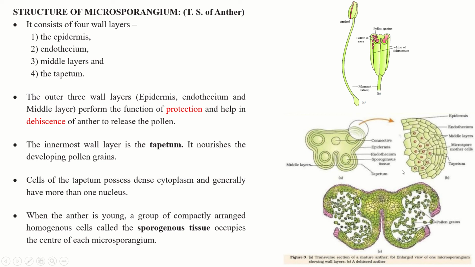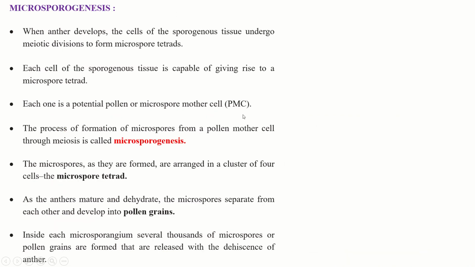When the anther is young, a group of compactly arranged homogeneous cells called the sporogenous tissue occupy the center of each microsporangium. So when the anther is young, the sporogenous tissue occupies this microsporangium. When it is young, we say it is sporogenous tissue.